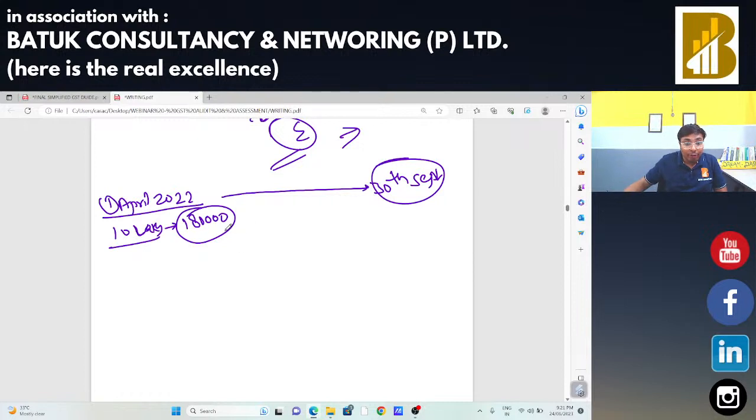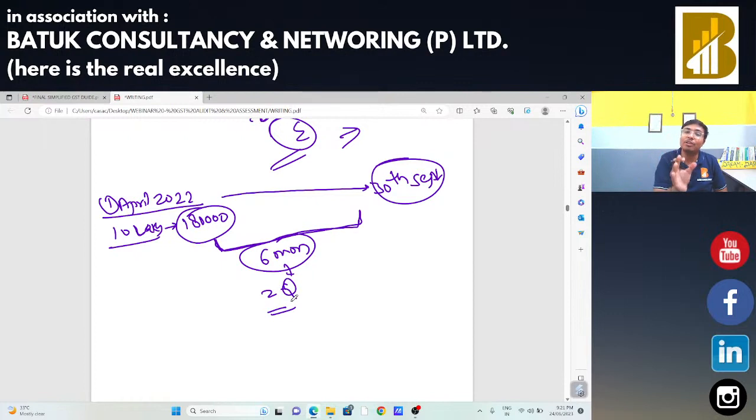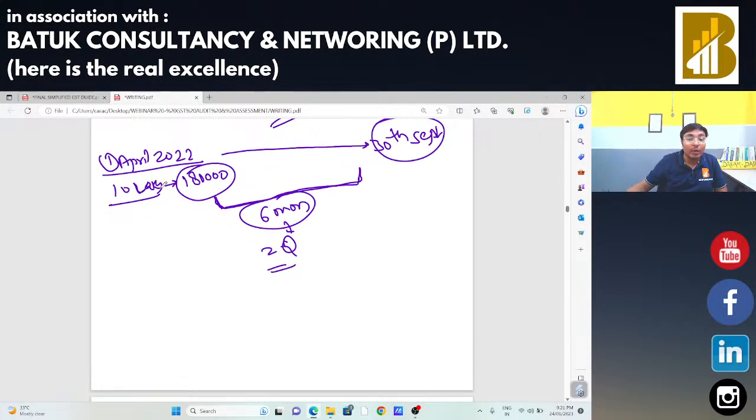Okay, so first, for this period, that is 6 months, that is 2 quarters, I am not eligible to claim the input tax credit because I had used that particular plant and machinery exclusively for exempted supply. In that case, I need to calculate that exempted supply's input tax credit: 1,80,000 multiplied by 5% per quarter.